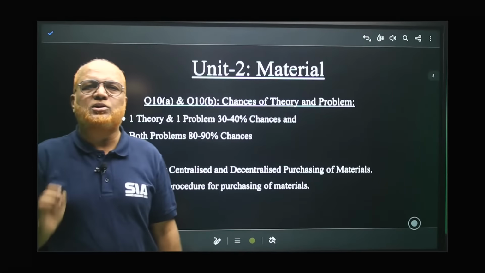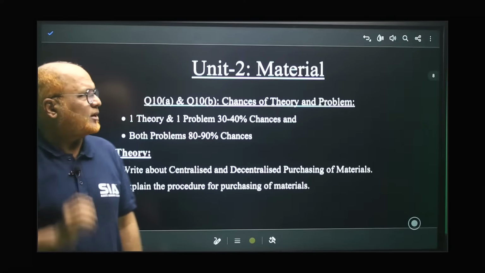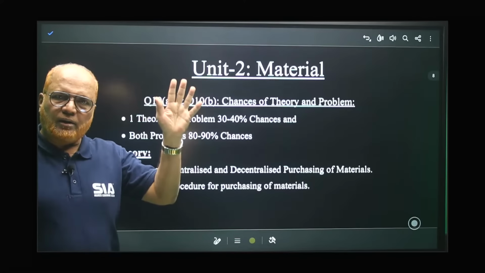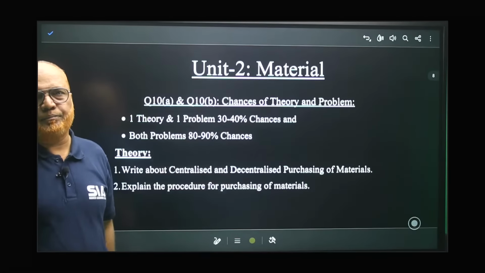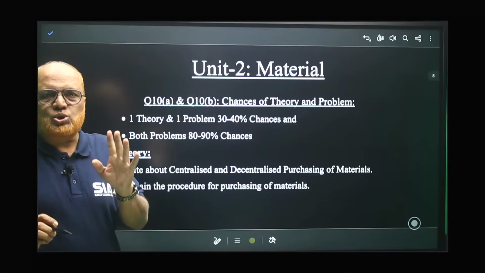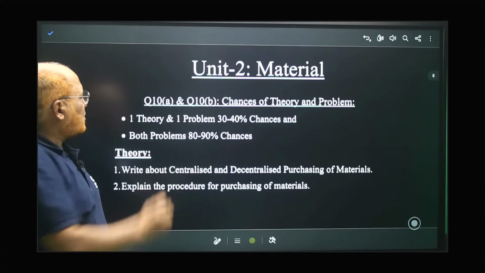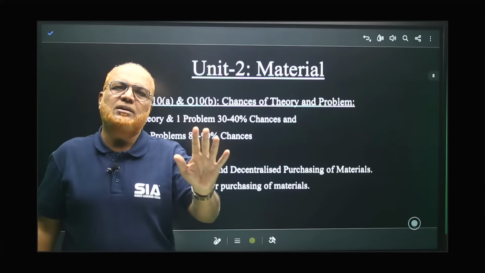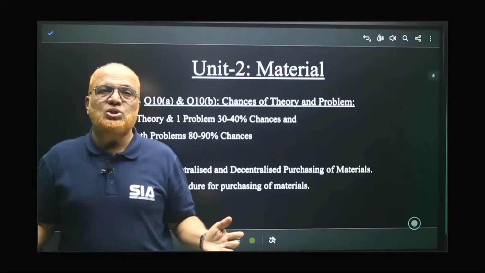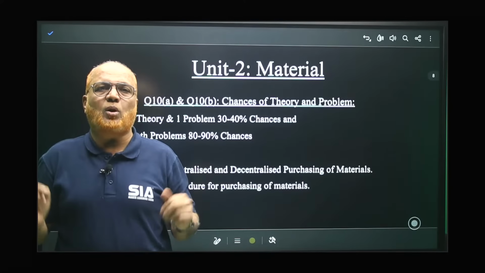Very important unit. Now focus here. 10A or B, 9A or B, unit 1, or 10A or B, material. So either A or B, any one you have to attempt. 12 marks question. So what are the chances? 30 to 40% chance you may get one theory, one problem. But 80 to 90% chance you may get both problems.